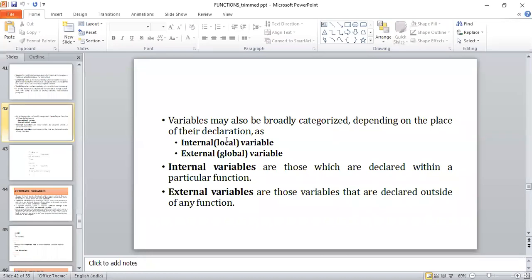Next we have the external variables or the global variables. They are the variables that are declared outside the function and can be accessible to the whole program. Suppose in the function to perform addition of two numbers, I have taken two numbers A and B, and I have placed them above the main function. That means I can access those two variables throughout the program. That's why they are called external variables or global variables. This is how we define these two categories.